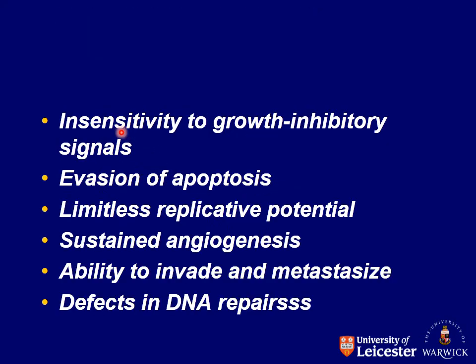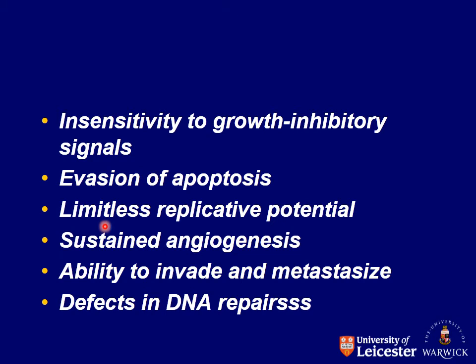One alteration that a cell must have to form a tumor is insensitivity to growth inhibitory signals. That is, the cells become insensitive to the growth inhibitory signals, and they have the particular characteristic of evasion of apoptosis. That is, they are not under the control of pro-apoptotic genes. They have evaded the function of apoptosis. They are not working under the control of pro-apoptotic genes. So they are out of control.